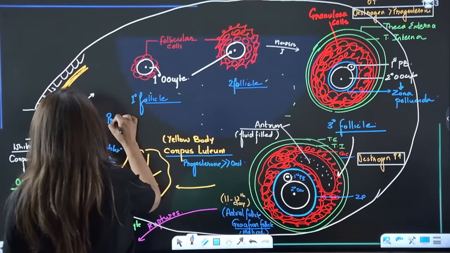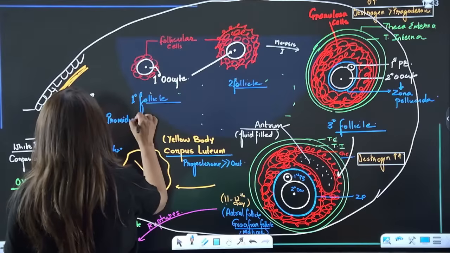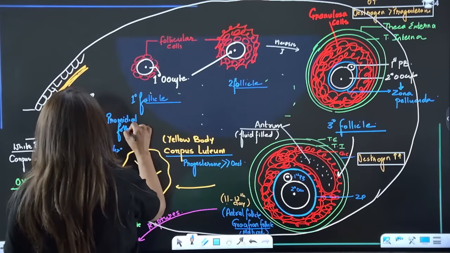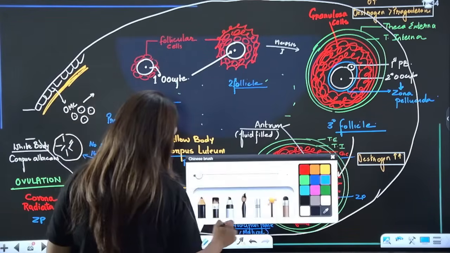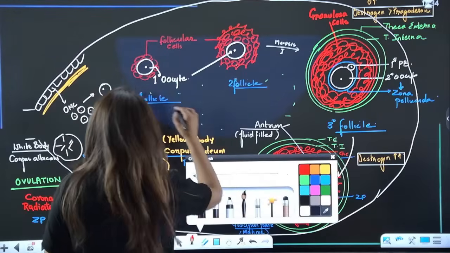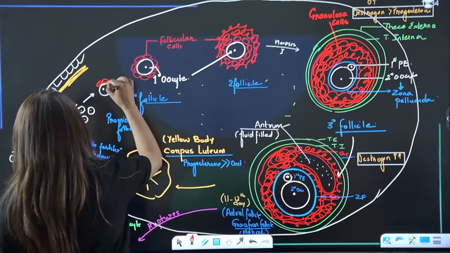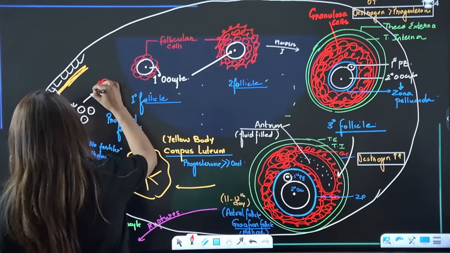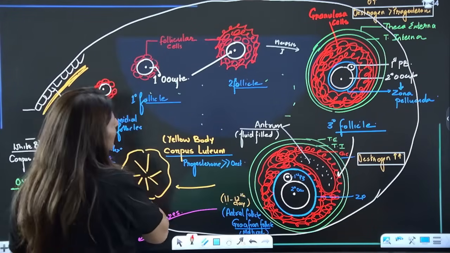Let's form primordial follicles here. Now primordial follicles will be like this. Okay, so these are the primordial follicles that I've drawn. Is this clear?